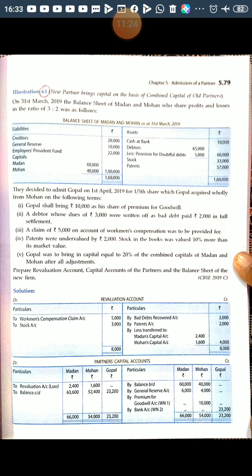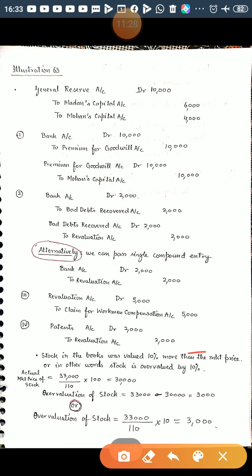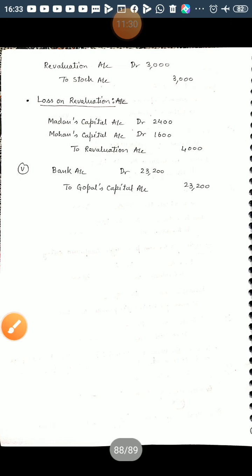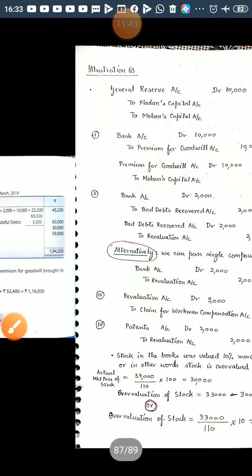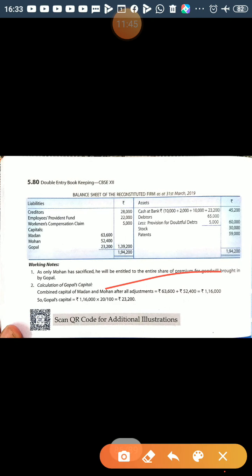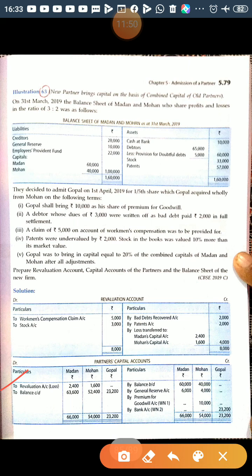So the journal entry for this is Madan's capital account debited, Mohan's capital account debited to revaluation 4,000, in their old ratio 3:2, right? And you will put it in their capital. So revaluation loss you will put it here.